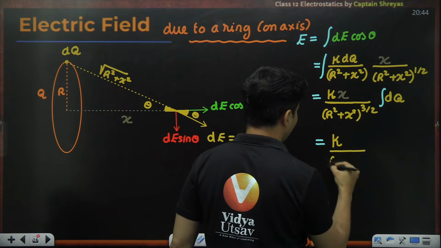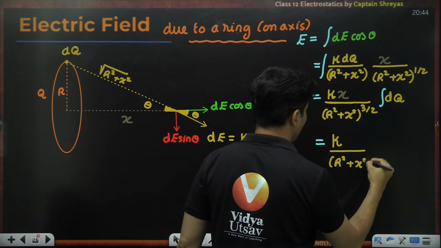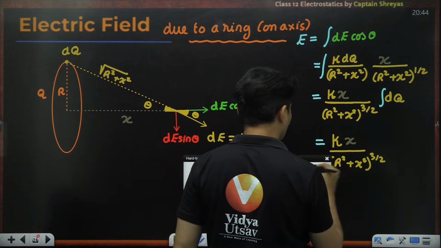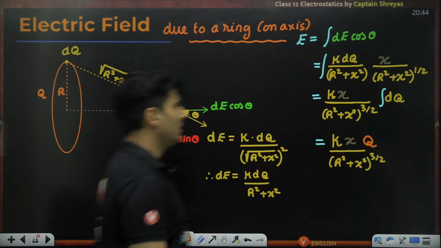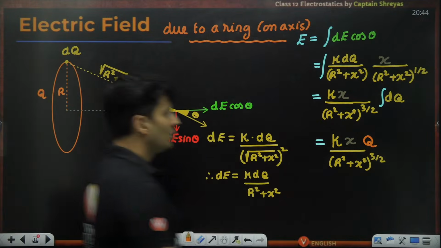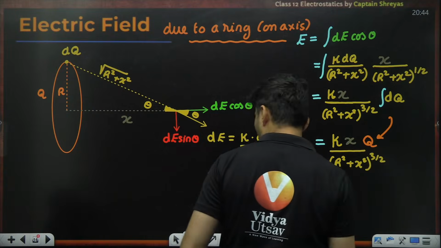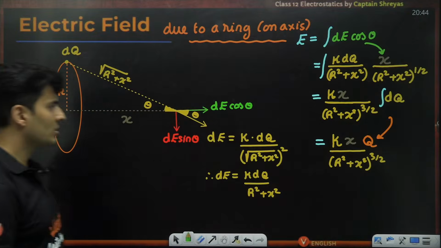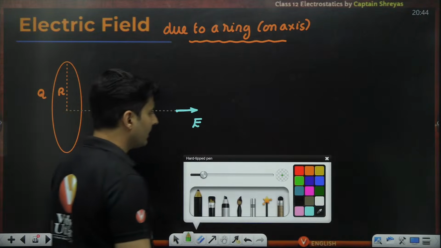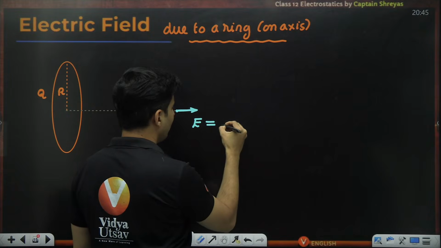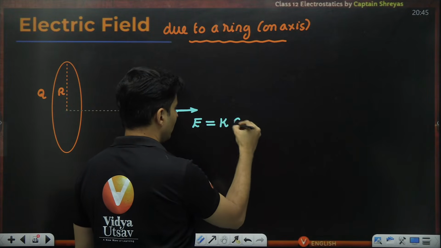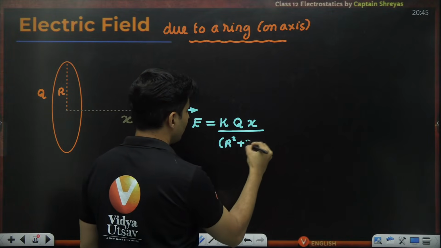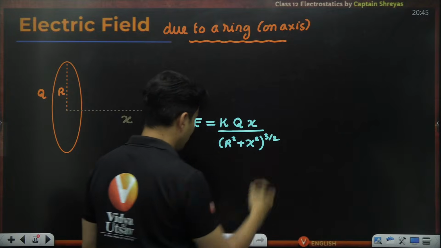So this will just become k, with r square plus x square raised to 3 by 2, and you will also have this number x. The integration of dq is basically the total charge q. Cos theta here is adjacent side by hypotenuse, so that's how I get the formula. Hence, the electric field magnitude is given by the Coulomb constant times charge times x, whole thing divided by r square plus x square raised to 3 by 2.